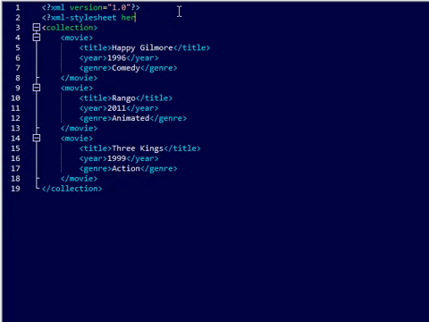We create the XML-style sheet tag with an href to wherever we're going to put it. We're going to call this one movies.xsl. And we also need to specify a type, which will be text/XSL. And then we want to close the tag. Now what this does, obviously, is points it to a movies.xsl file, so we need to create one of those.